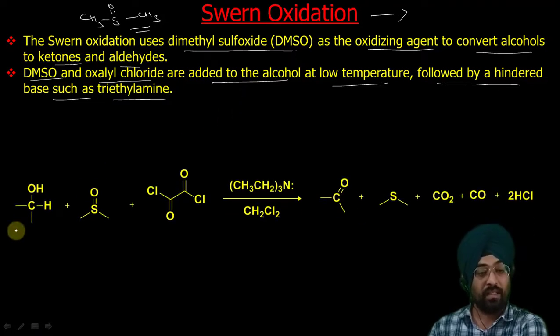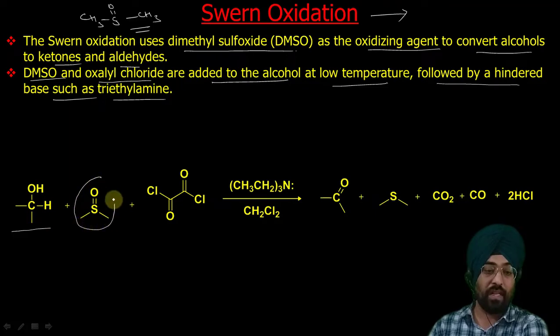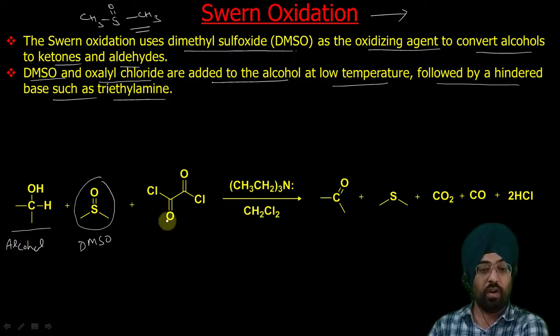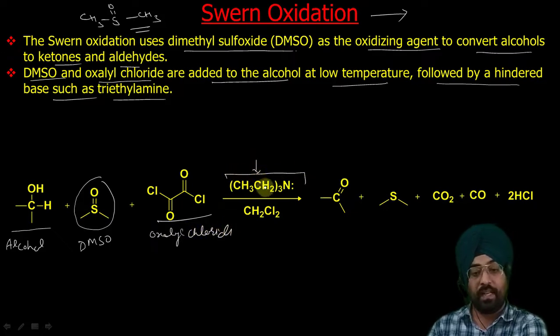So this is our reaction. Suppose this is your alcohol, this is your dimethyl sulfoxide, DMSO. Now this is your oxalyl chloride. Then this is your hindered base, triethylamine.